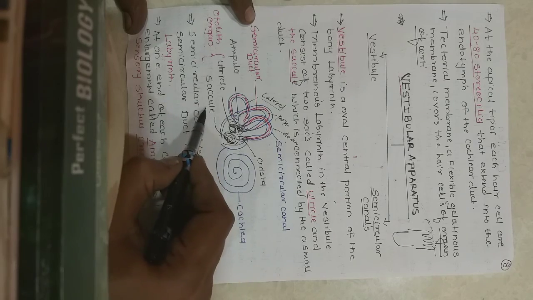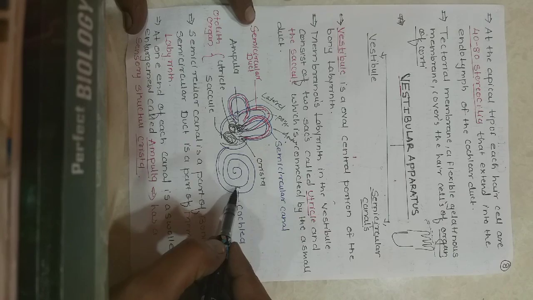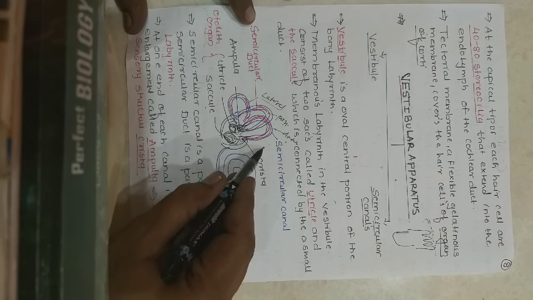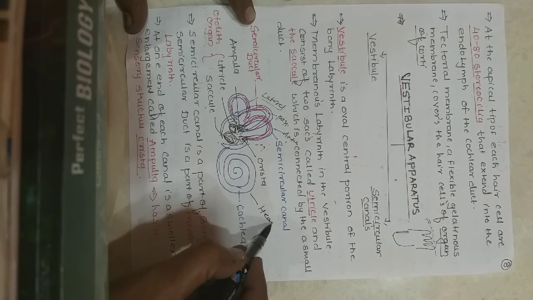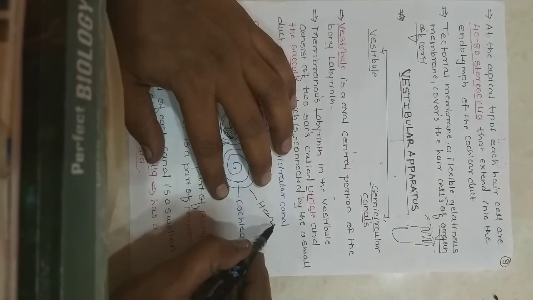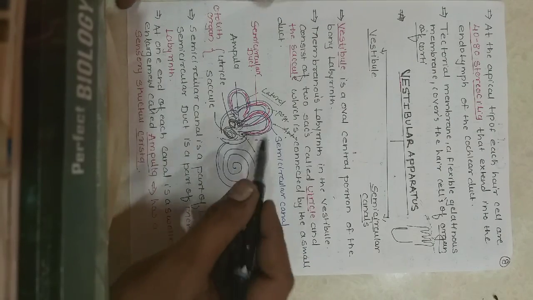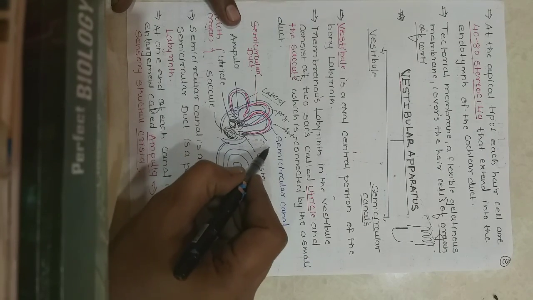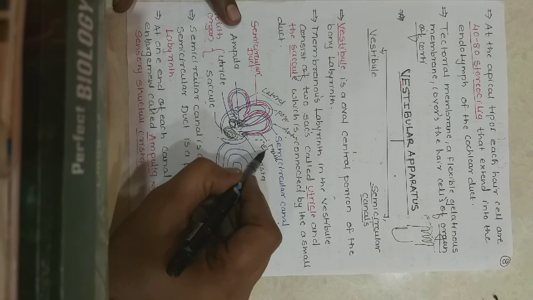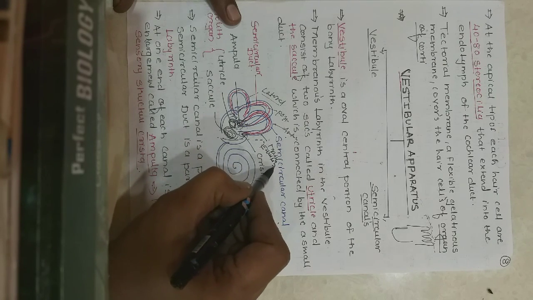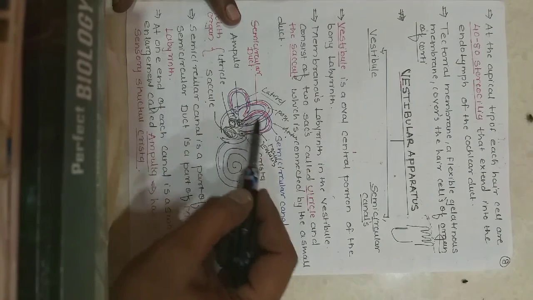This snail-like structure is called the cochlea, and the cochlea's work is related only with hearing. The semicircular canals and vestibule do the work of maintaining balance and equilibrium.